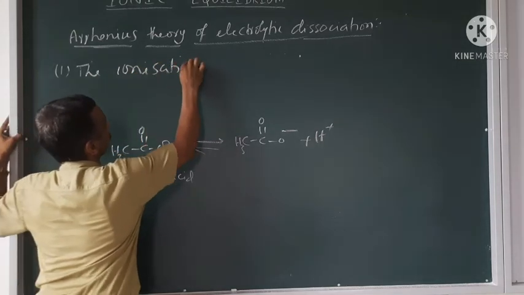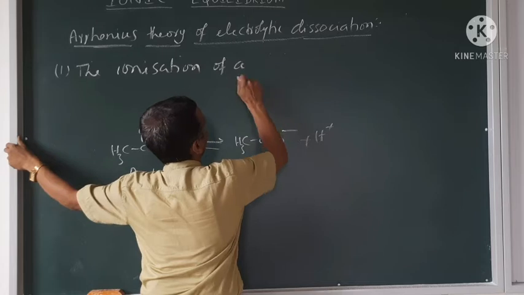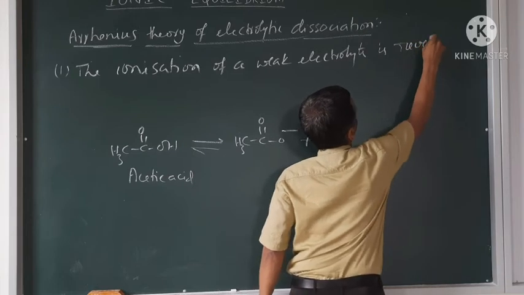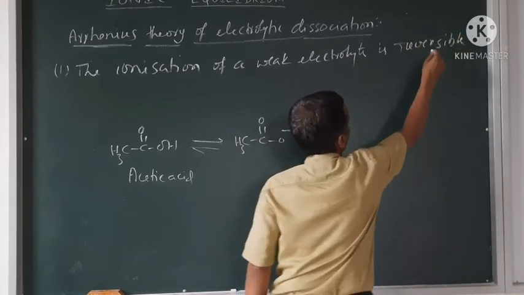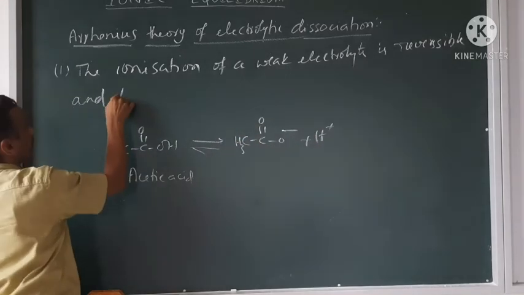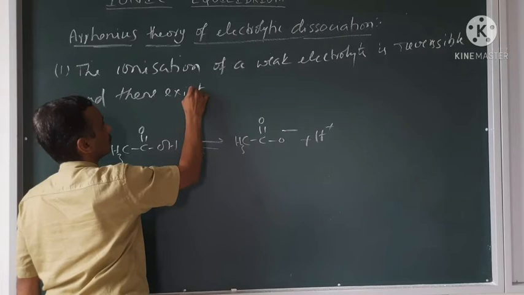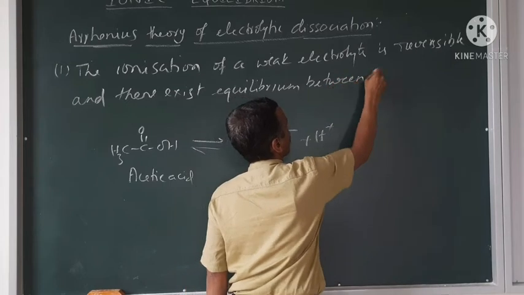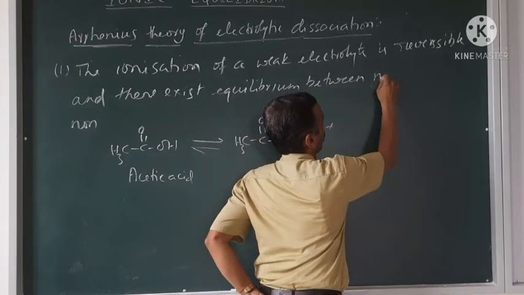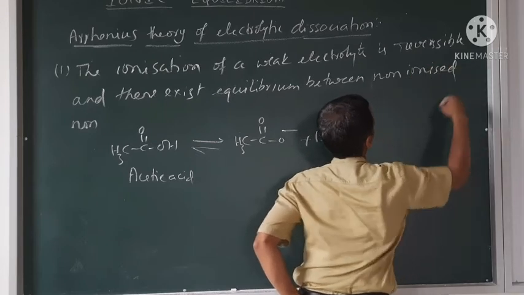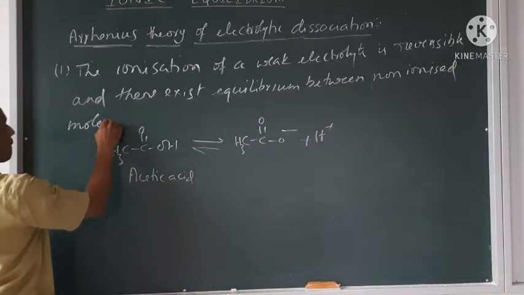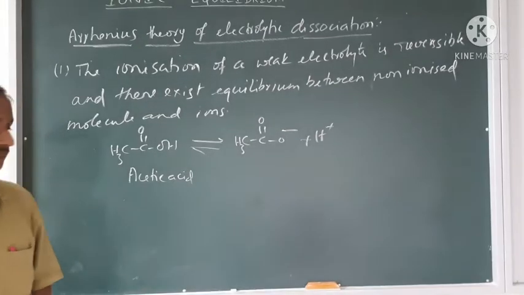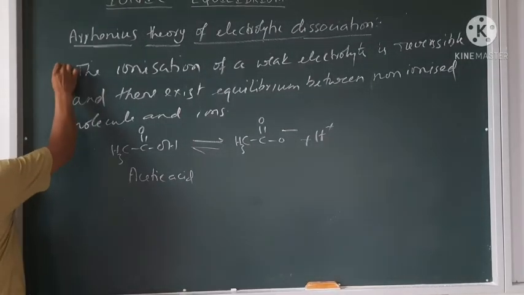Ionization or dissociation of a weak electrolyte is reversible and there exists equilibrium between non-ionized molecule and ions. Now, this is the second postulate.